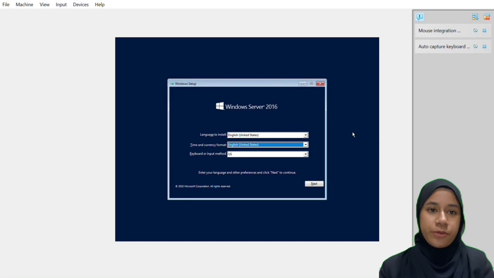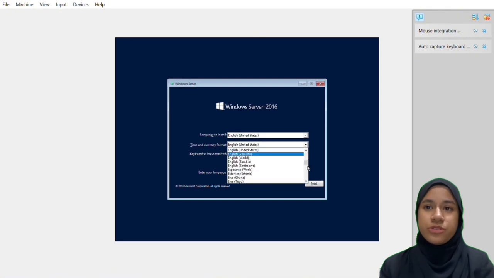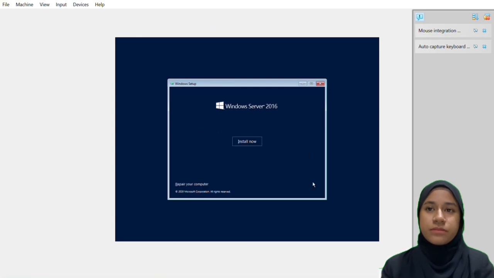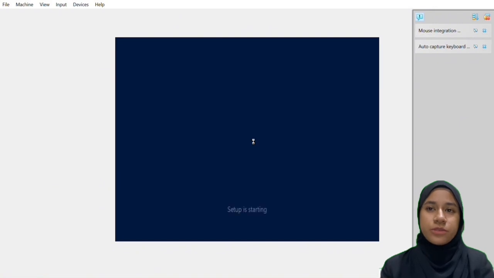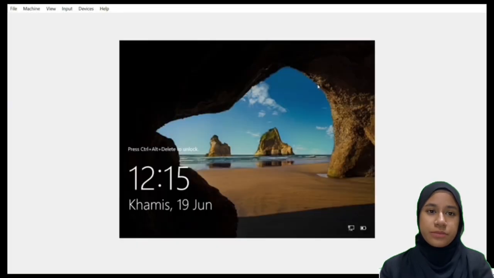For part number 4, setting up your operating system. First step, set time zone to Malaysian time. Choose Malaysia. Click next and install now. And the time zone will follow the Malaysian times.